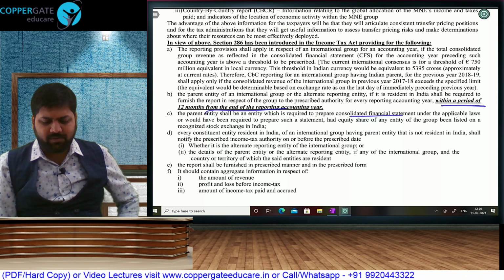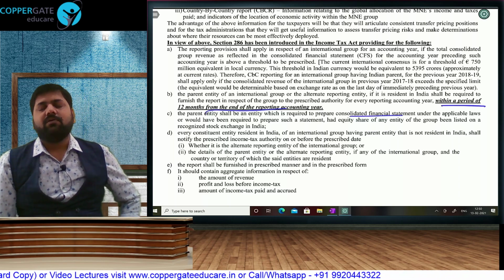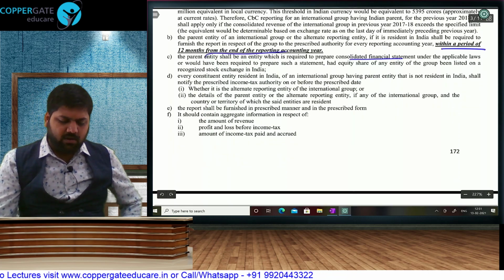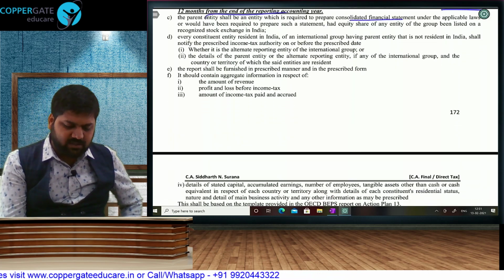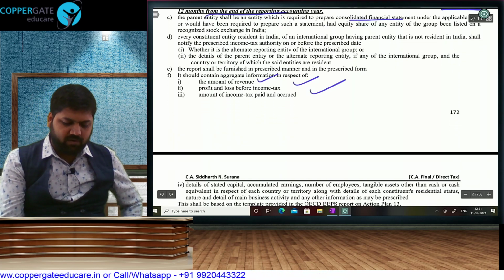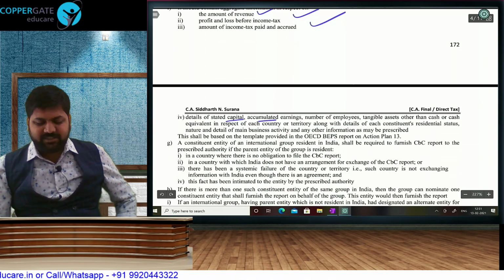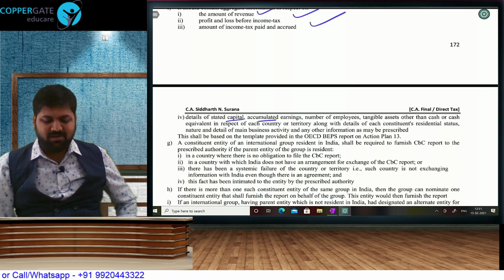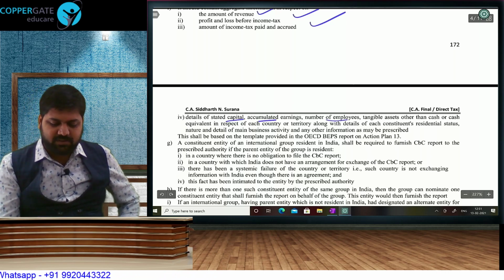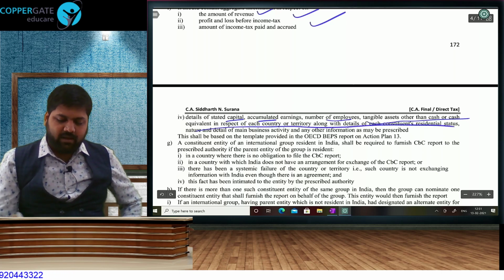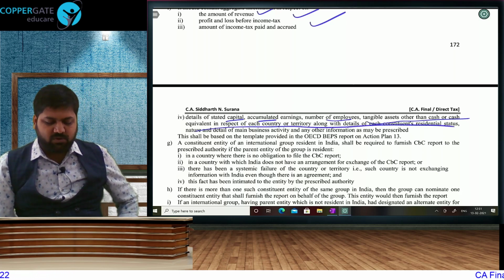Then there is a lot of problem in life. So if your parent entity is non-resident, then ARE will be doing all this. It should contain country-wise information about revenue, profit before tax, income tax paid, details of capital. Stated capital means share capital. These are international tax terms. No? Accumulated earnings means reserves or surplus. Number of employees, tangible asset other than cash and cash equivalent, and each other's residential status you have to furnish.